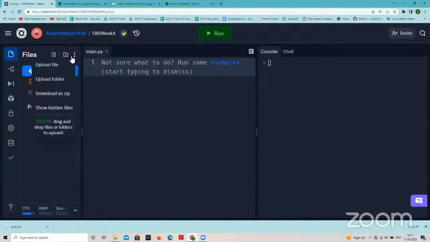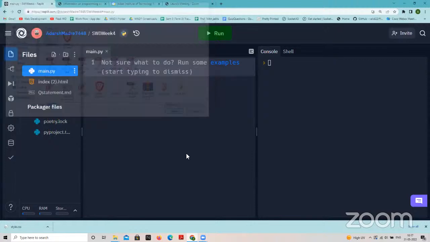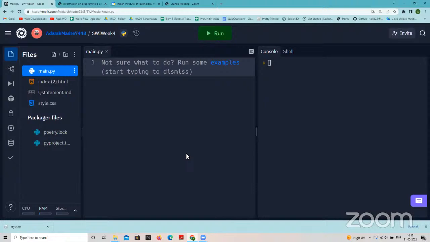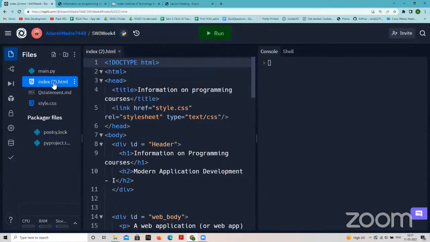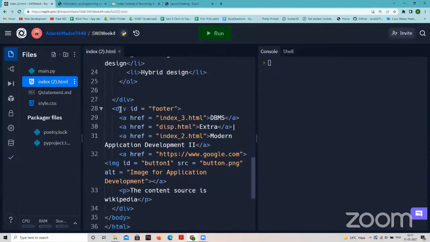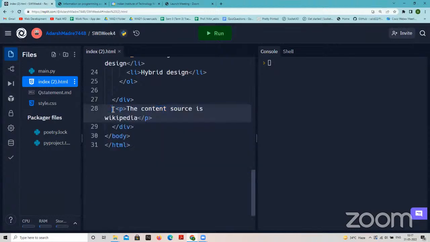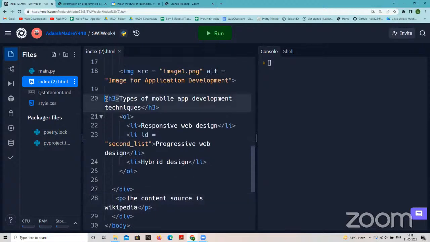I'll just upload the CSS also. So this index.html is basically given to you so that you have the structure. I mean, the doc type, title. What we don't need is this one, and also additional links are not required. We'll keep the Wikipedia as is because we'll be using content from there itself. This also is not required.